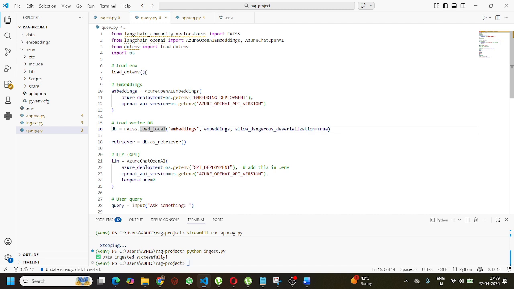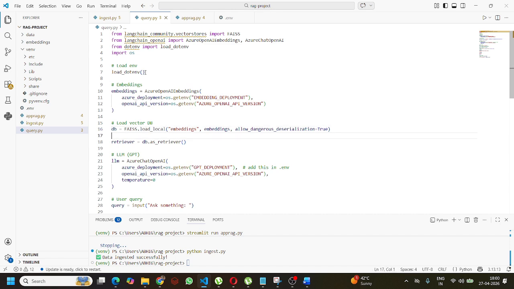Allow dangerous deserialization is needed because FAISS loads a pickle file. Be careful in production. Right. Now create retriever. What does the retriever do? That is db.as_retriever. This converts FAISS into a search engine. Right. Now you give a query and it will return the most relevant chunk.